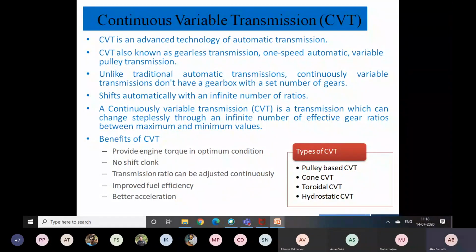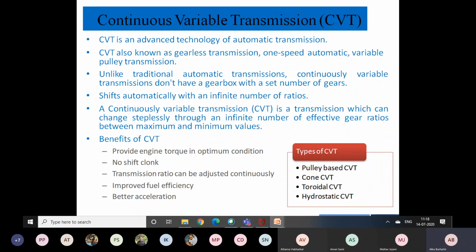Okay. So, yesterday we started with transmission systems, and in that we have completed manual transmission and automatic transmission. In manual transmission, control is in the driver's hand. He will decide the gear to be selected, and accordingly the gear ratios are adjusted, and we get the output speed and required torque for driving the vehicle.